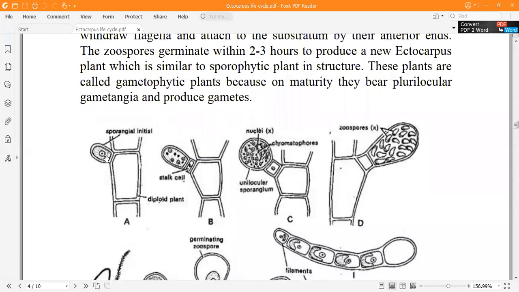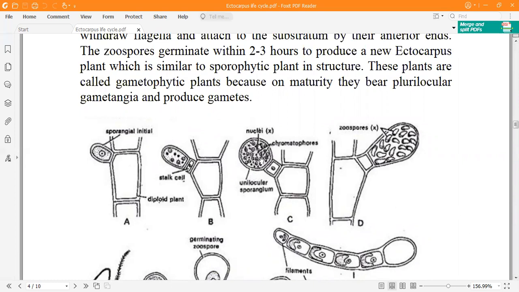Here you can see the development of the unilocular sporangium. It arises just below the septum. Here is a sporangial initial. It will divide by a transverse division to form the stalk cell. The lower cell will form the stalk, and the upper cell will form the body of the sporangium.